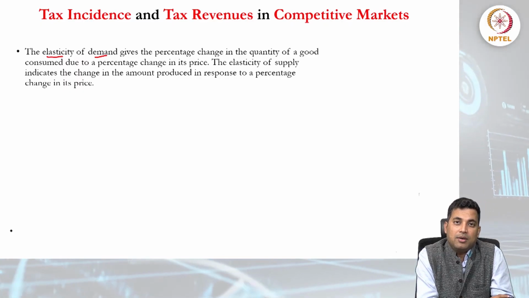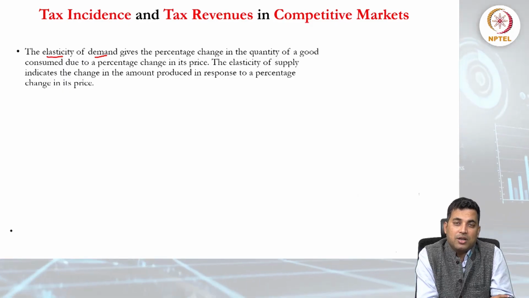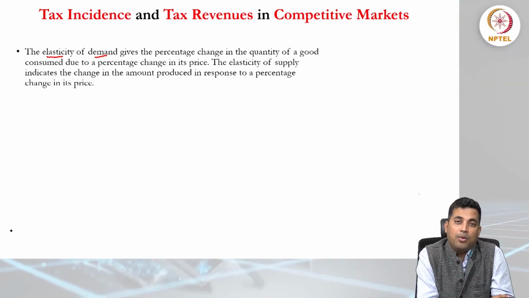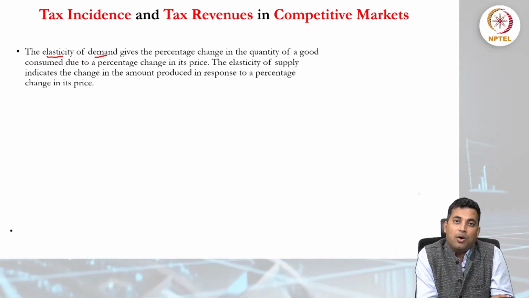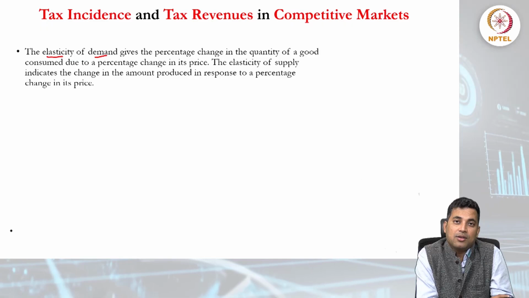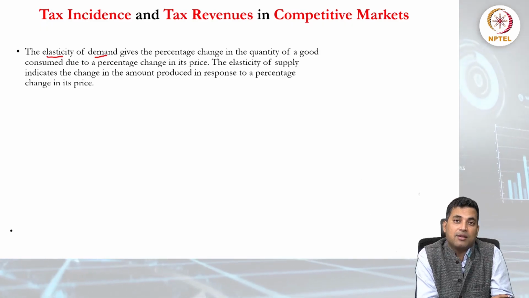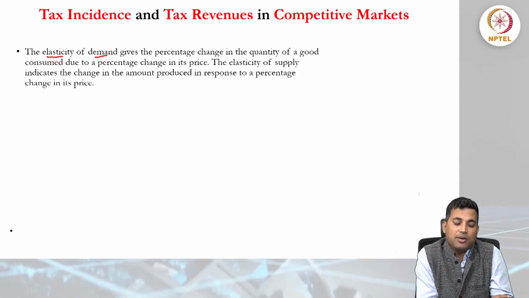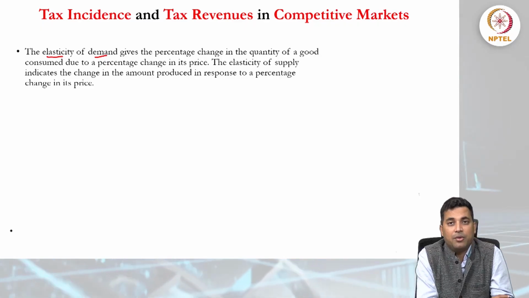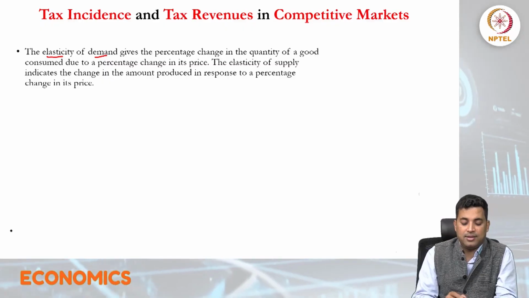It is the functional relationship between price and quantity, or how changes in the price impact the quantity. That is very important when we talk about tax revenue and tax incidence.